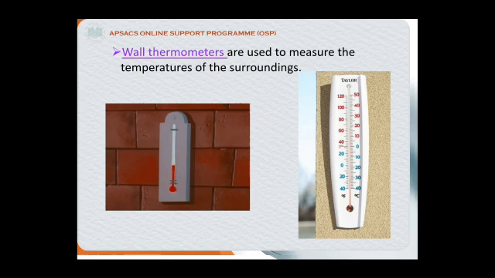Next is the wall thermometer. Wall thermometers are used to measure the temperature of the surroundings. We can place this wall thermometer on the wall to measure the temperature of the surroundings.